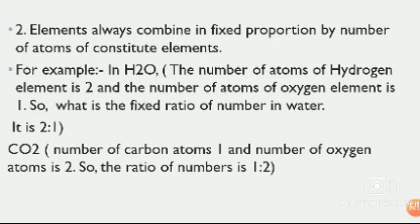Similarly, carbon dioxide, in this the number of carbon atoms is 1 and the number of oxygen atoms is 2. Okay, so what is the fixed proportion of numbers for carbon dioxide? It is 1:2. So for every compound, the elements always combine in fixed proportion of numbers of atoms of constituent elements. Okay, so this proportion always remains fixed.